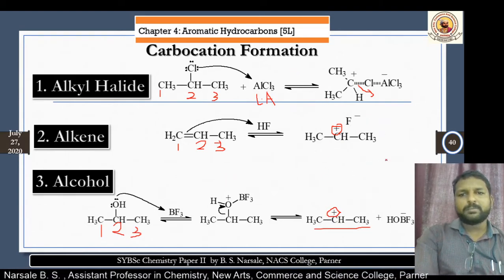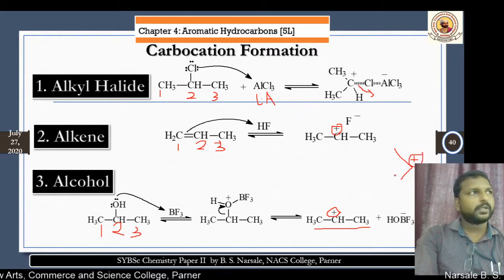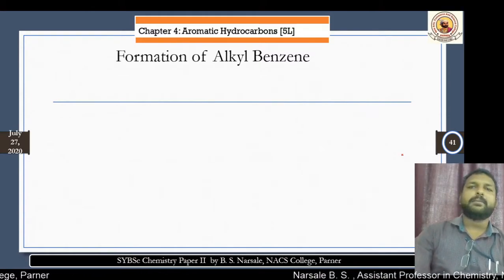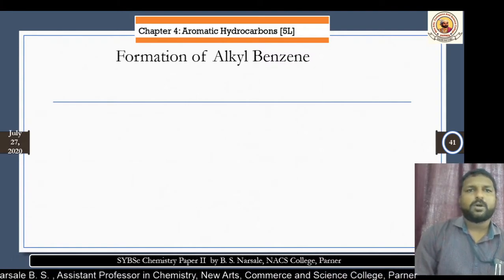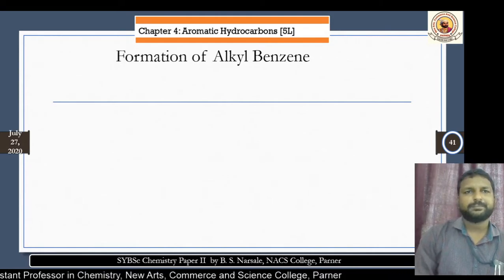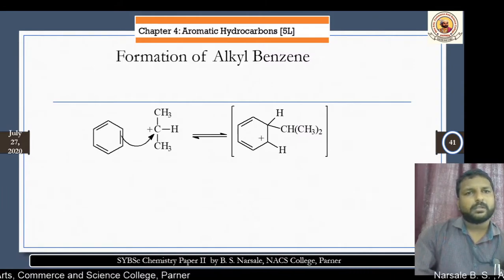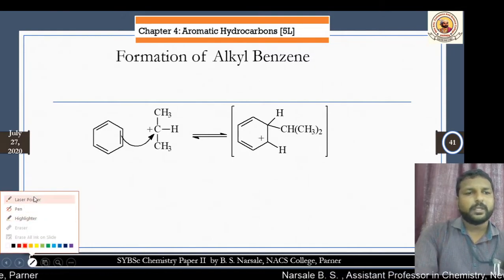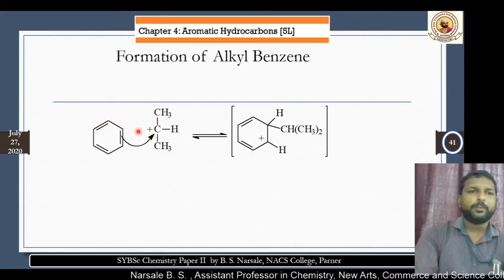In all these three methods, we got the same carbocation, that is the 2-propyl carbocation. Okay, and from this 2-propyl carbocation, we have to form the alkyl benzene. How are we going to do the formation of an alkyl benzene? Here, this carbocation is our intermediate, which reacts with a benzene molecule.